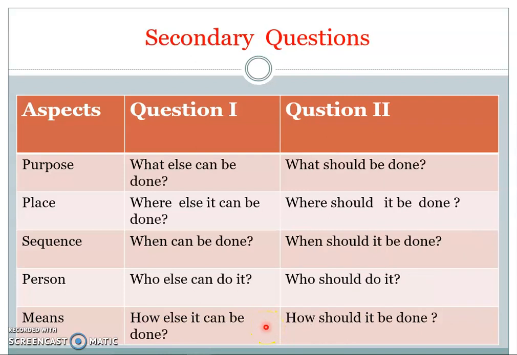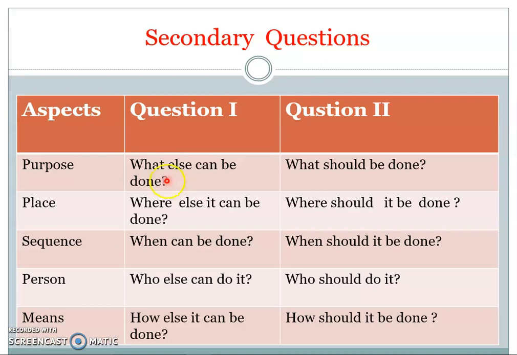And next, the secondary question set. The secondary question set gives us the various alternatives possible for doing the same activity. Again, we assess these methods with respect to the aspects which we used in the primary questions: purpose, place, sequence, person and means. Again, we have to ask questions for assessing the better possibilities.